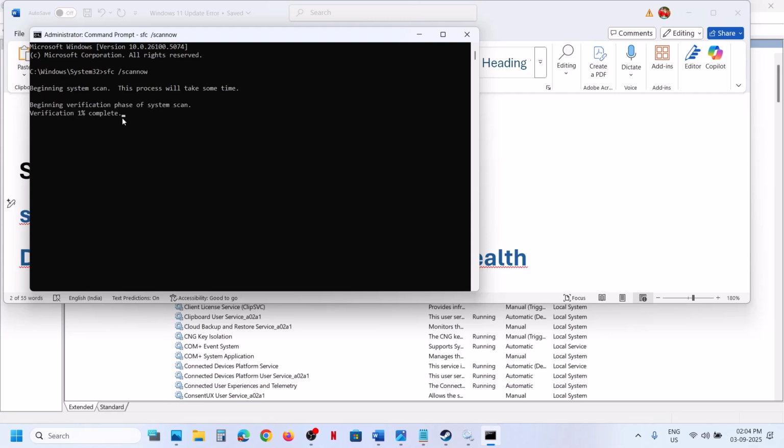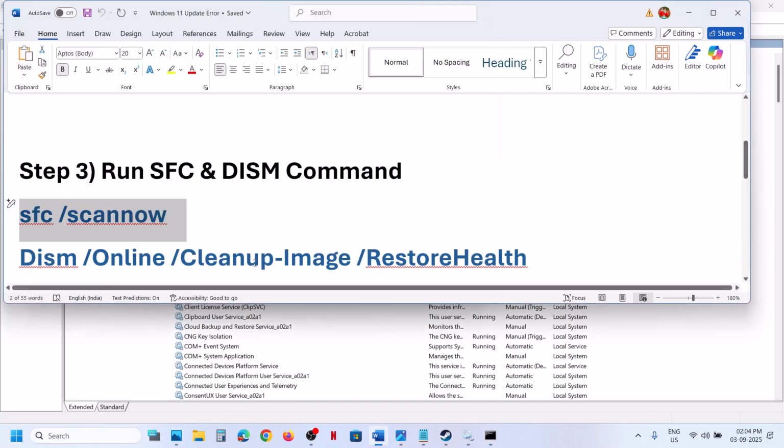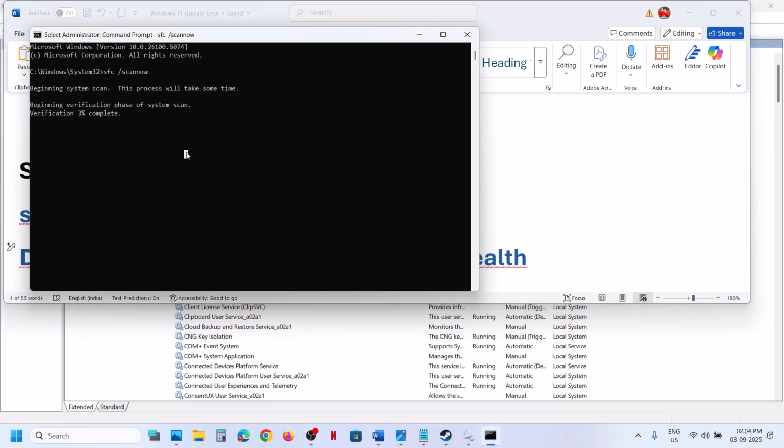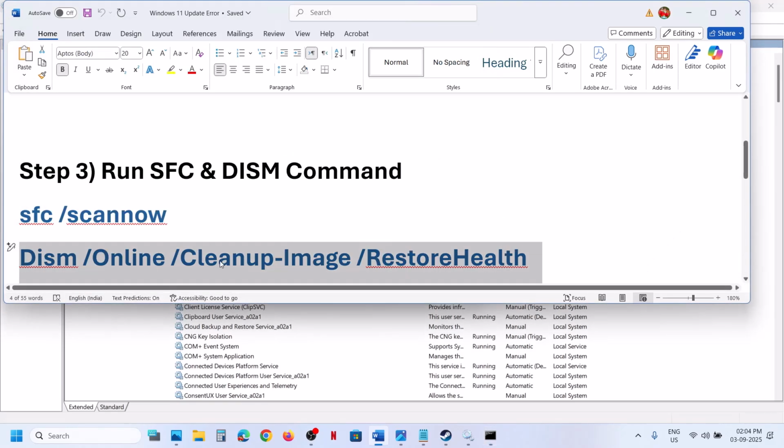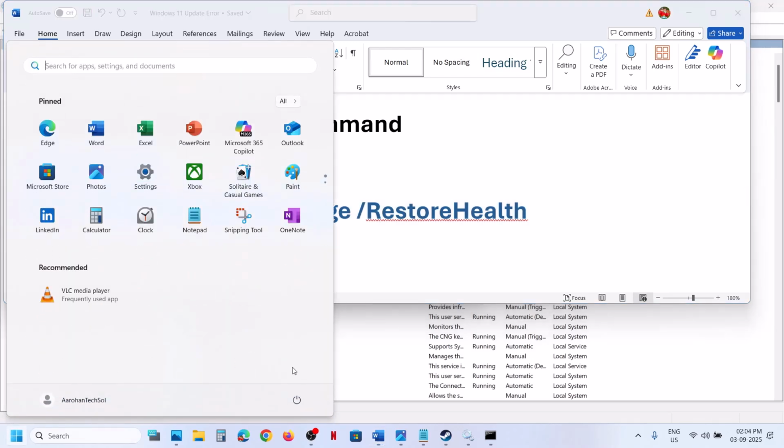Now this process will take some time, and once this scan is 100% complete, you can run the second scan. So copy this command and then you can paste it on the same window, and once the second scan is 100% complete, then restart your computer, and after the system restart you can check.